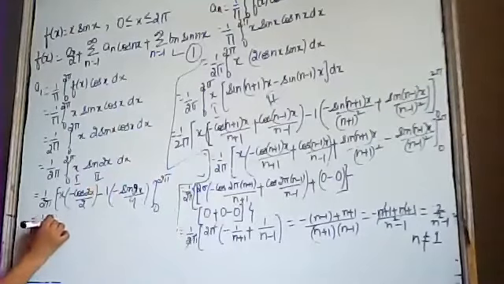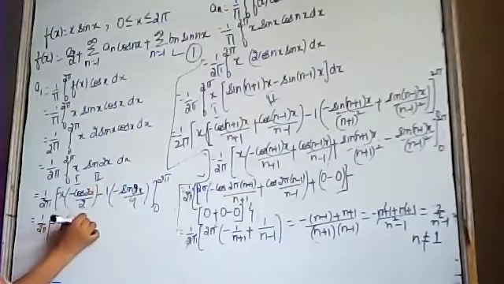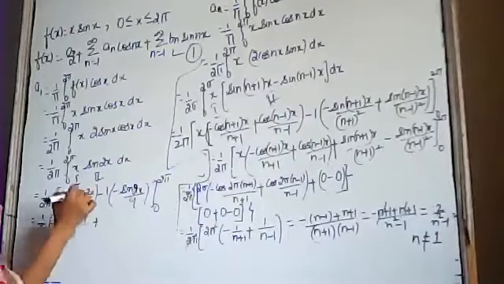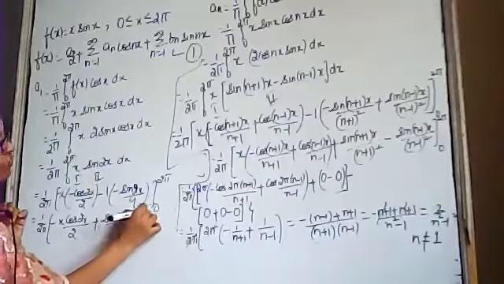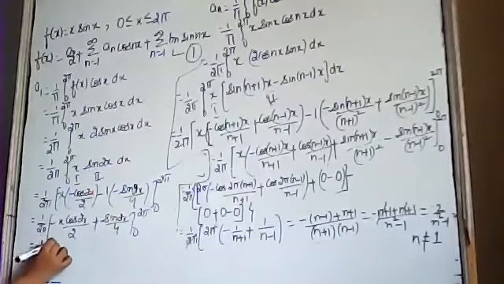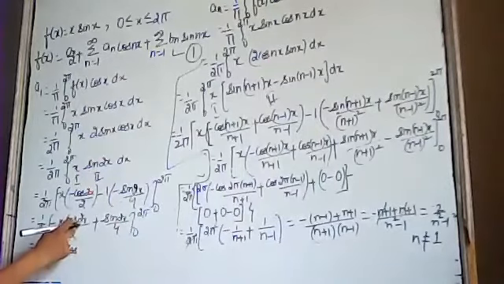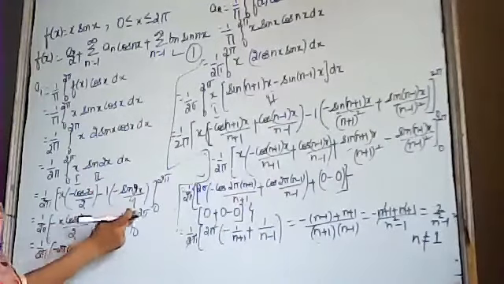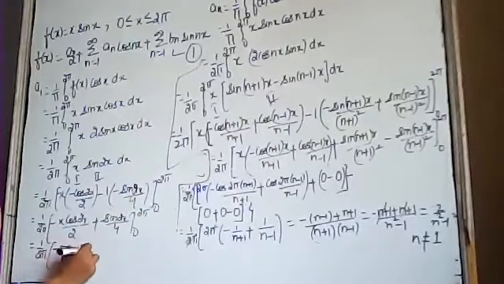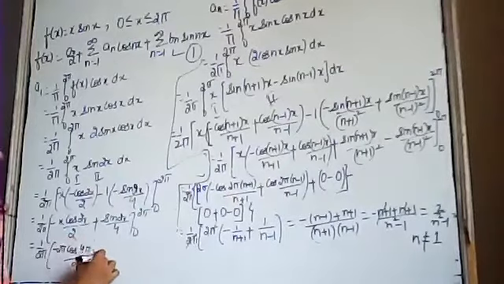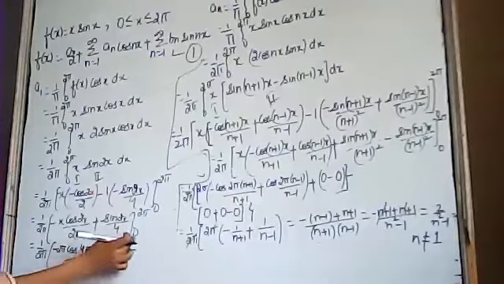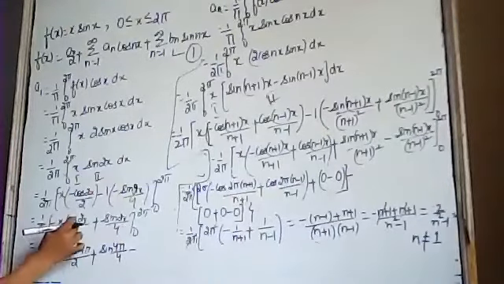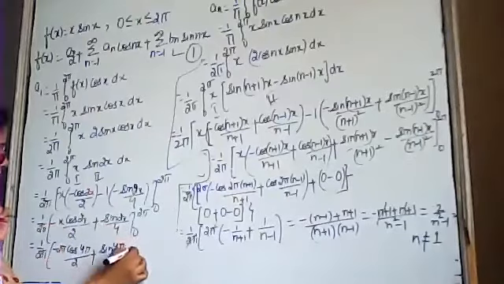This is equals to 1 by 2 pi minus x cos 2x by 2 minus and minus will be plus. This is sine 2x divided by 4, and limits of integration are from 0 to 2 pi. This is 1 by 2 pi. Substitute the limits. Minus 2 pi cos, 1, 2 is already there. In the place of x, we have to replace 2 pi. So 2 into 2 is 4 pi divided by 2 plus again sine 4 pi divided by 4 minus. When we substitute the lower limit, this term will become 0. This term will become again 0.